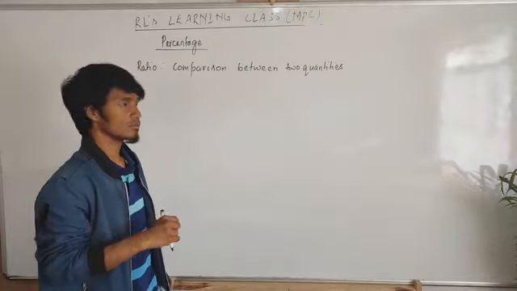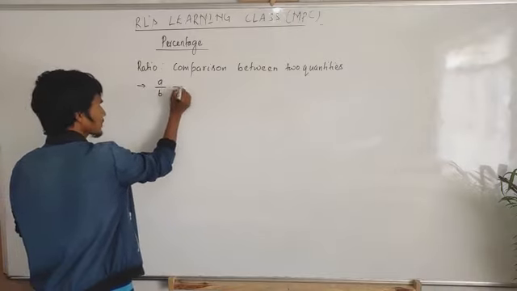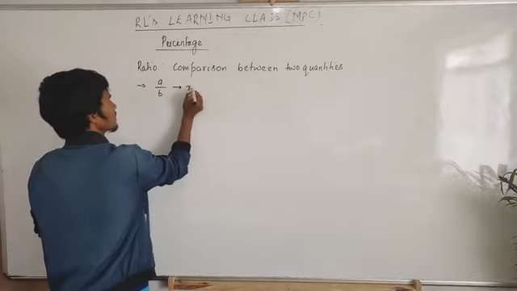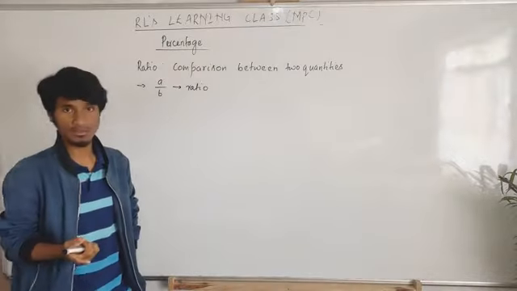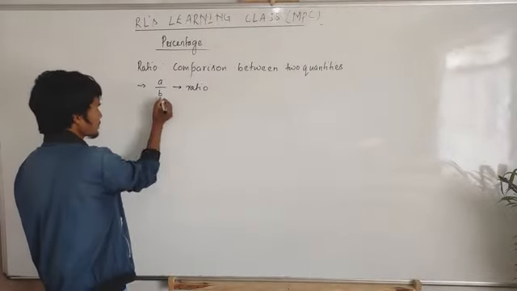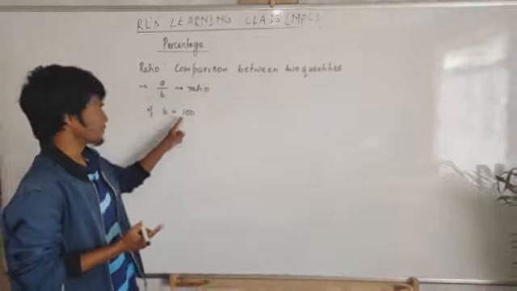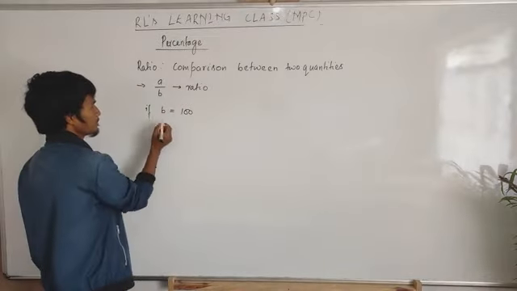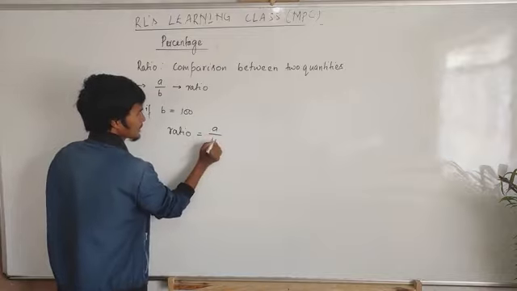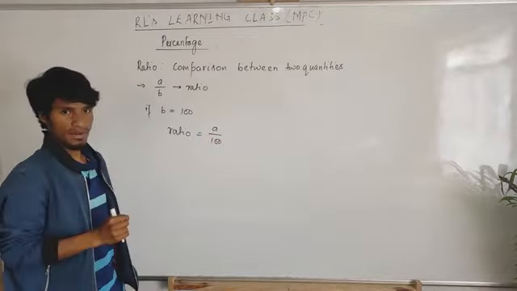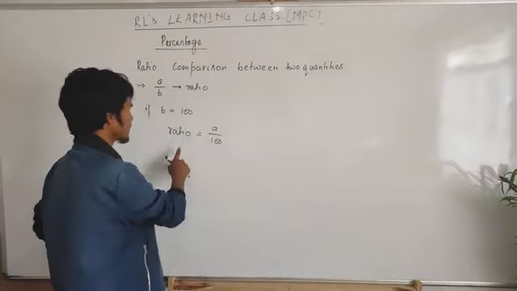The denominator is always 100, because we write a ratio like this: A by B. A is called the antecedent and B is the consequence. But if B is always equal to 100, then the ratio becomes A by 100. If the consequence is always 100, then the ratio will be A by 100.